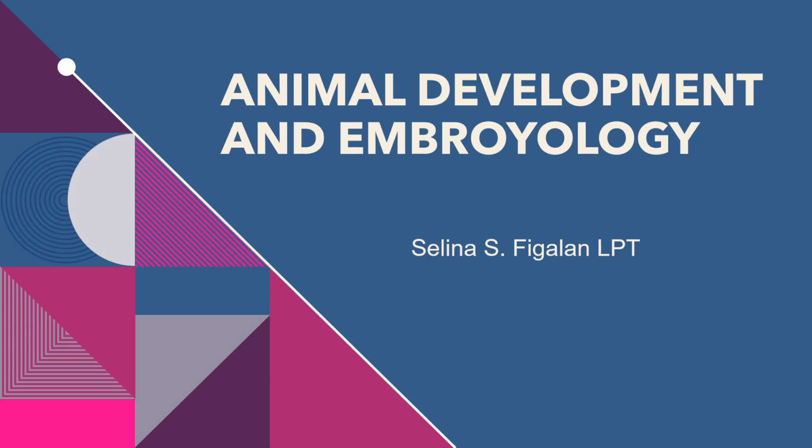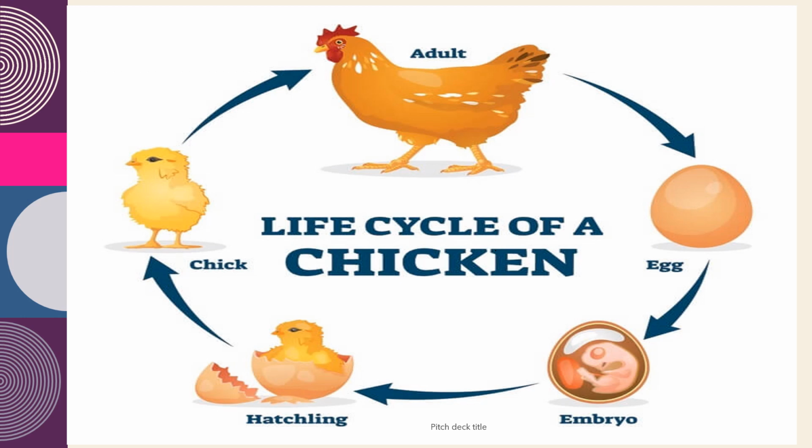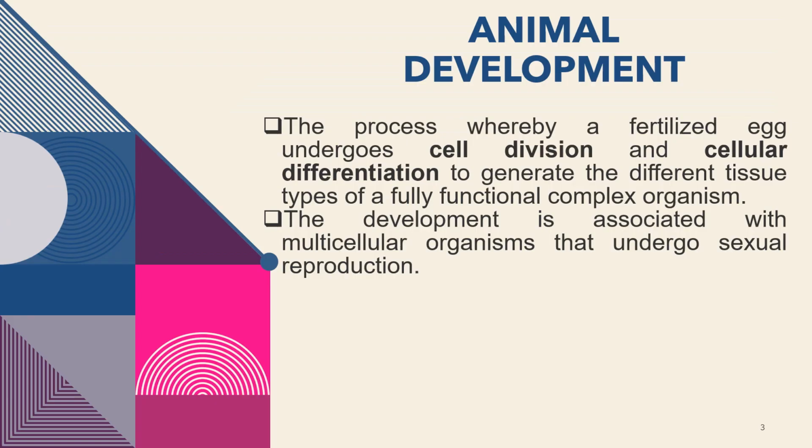So we're now with animal development and embryology. This is the last module in your topic under general zoology. This is the life cycle of the chicken. This is the hen, which is a kind of chicken that lays eggs. The hen produces an egg and it forms an embryo. Ito ay napipisa and forms or produces a chick. That is the life cycle of the chicken.